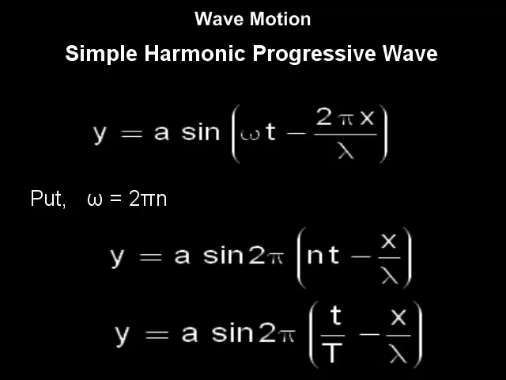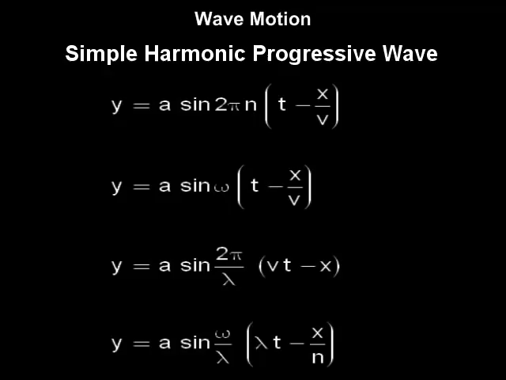This is called equation of a wave because it gives displacement y of the particle at distance x from the origin. Now, substituting T, lambda or 2 pi n as omega, 4 more forms of the equation can be obtained.